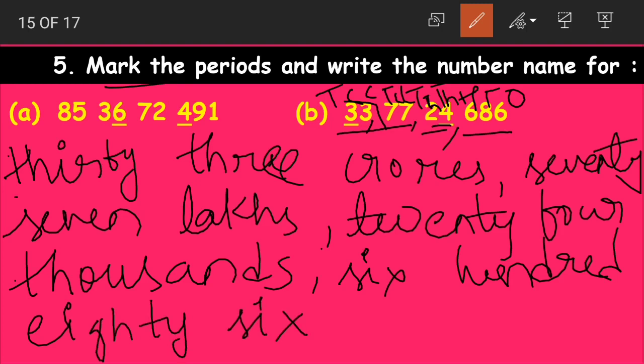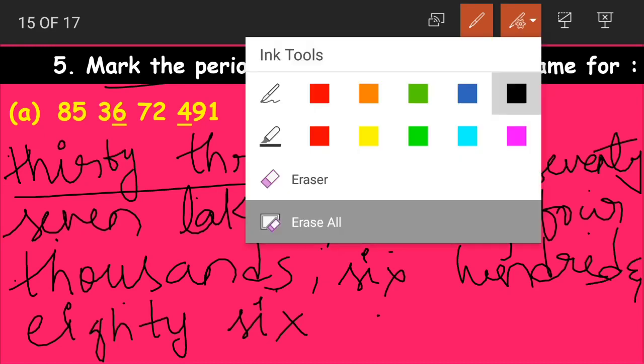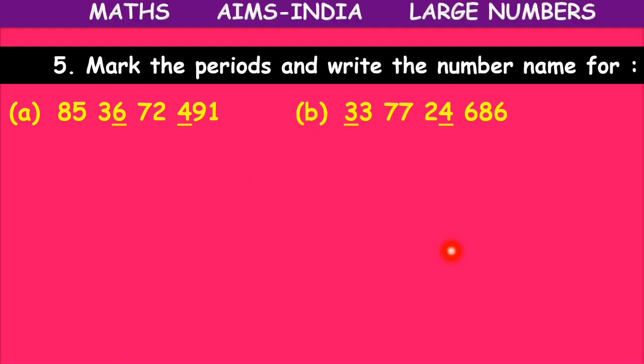How do we read it? What is the number name for it? 33 in crores period, so 33 crores, 77 lakhs, 24,686. This becomes our number name. Okay children, what do we do? First we put the commas, that is, mark the periods. Then we write the place values above the number and then we write the number name for it.